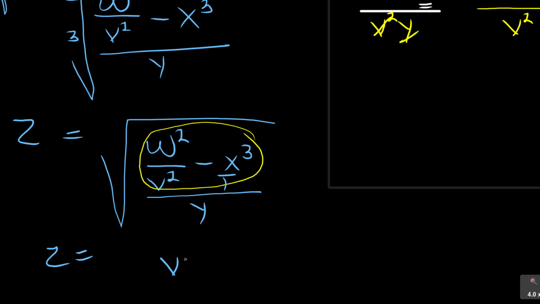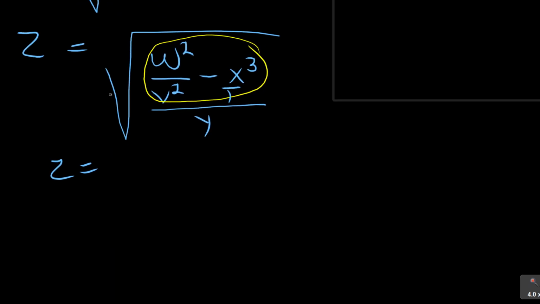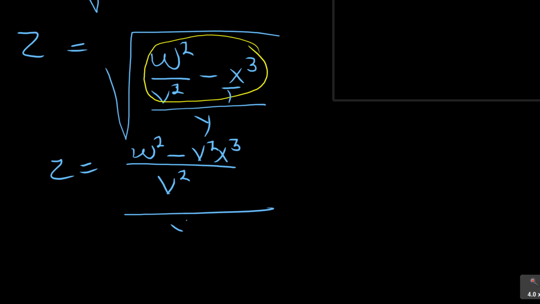So you'll have V squared, let me just give it a bit of space. So what you have when you're adding, you're going to have V squared as the common denominator and say over V squared into V squared is 1 times the top W squared minus 1 into V squared is V squared X cubed, and then everything is all over Y.